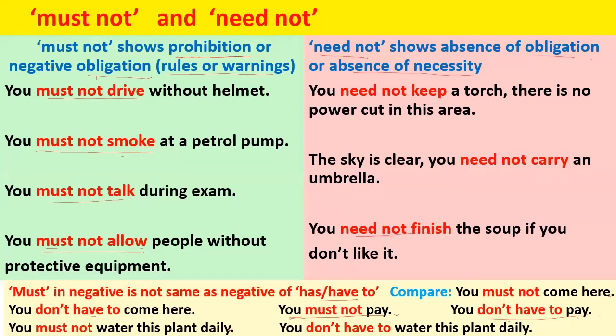You must not water this plant daily means you are prohibited to water this plant daily. You are instructed not to water this plant daily. If you water this plant daily, maybe the plant will not survive. And you don't have to water this plant daily means you don't need to water this plant daily. Means this plant will survive even if you water it on alternate days or twice a week.